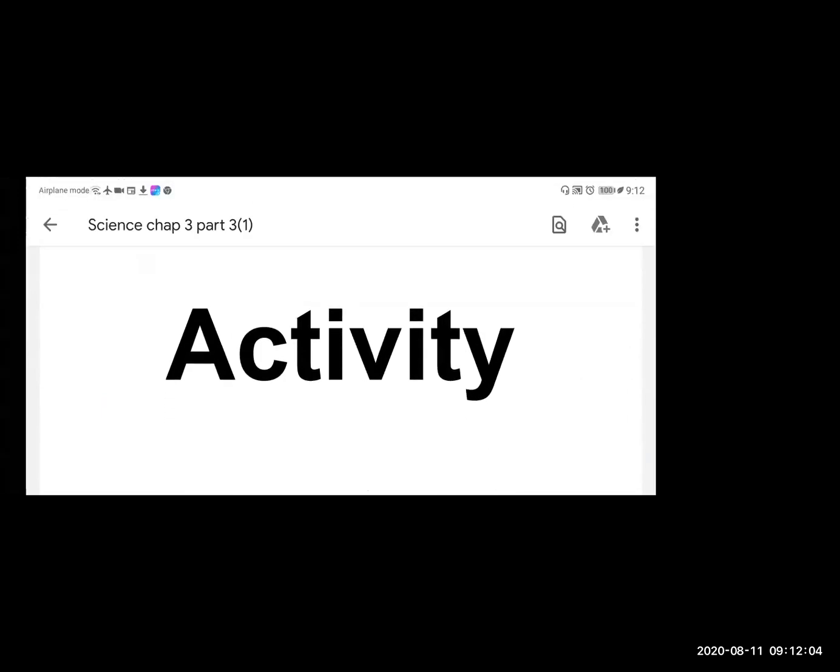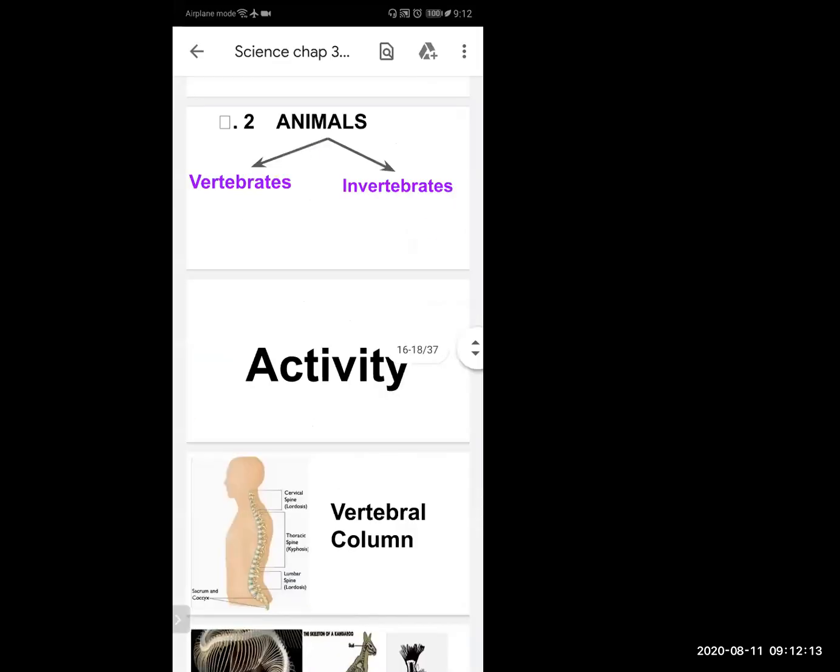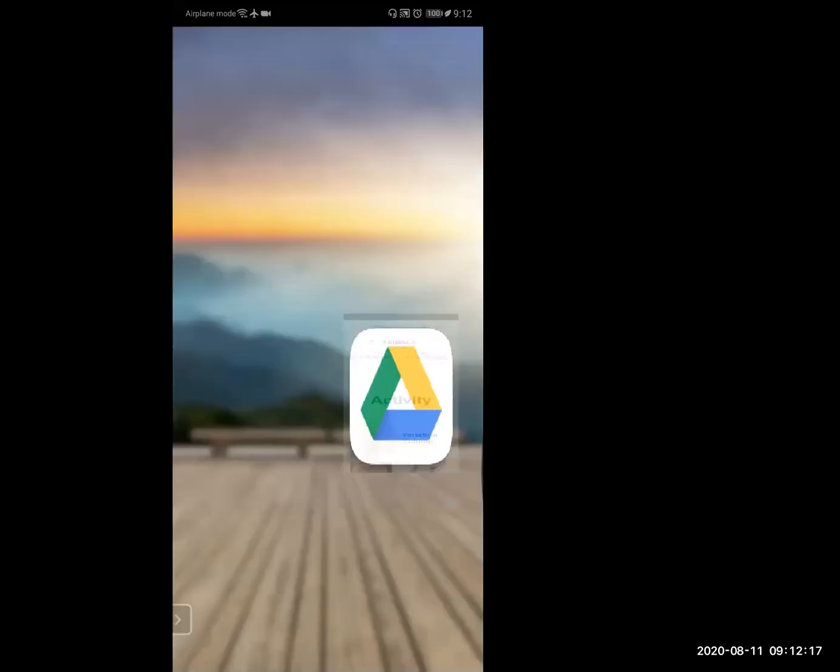तोड़ेगा मैं पैसा लेगा Please unmute yourself, students. Please unmute yourself. Let's do an activity.